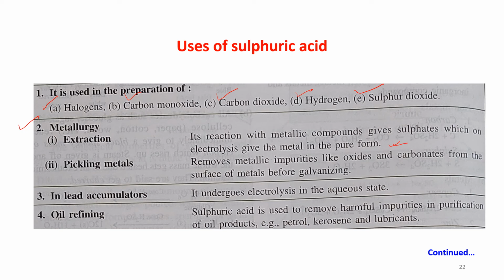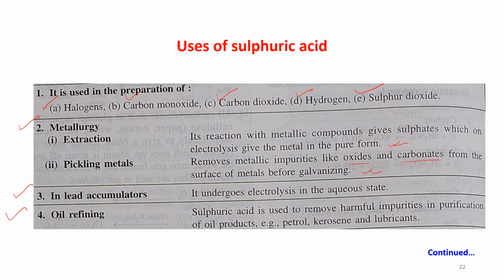Pickling metals removes metallic impurities like oxides and carbonates from the surface of the metal before galvanizing. It is used in lead accumulators. It undergoes electrolysis in the aqueous state.